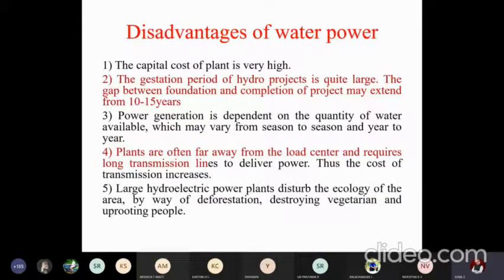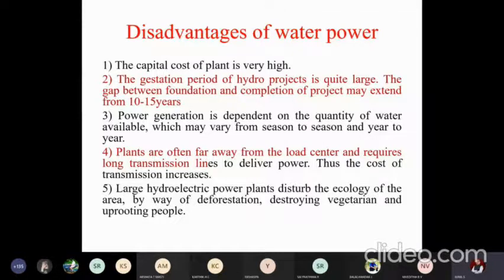Now the disadvantages. First and foremost issue is the capital cost is very high. As I told you, you need to build a dam. So before that, it requires a huge amount of area and the surroundings of that dam also should be completely vacated. Then you have to invest in the construction. It will take a minimum of 8 to 10 years for completely building the plant and making it operational. So a good amount of money you have to invest for a quite longer time.